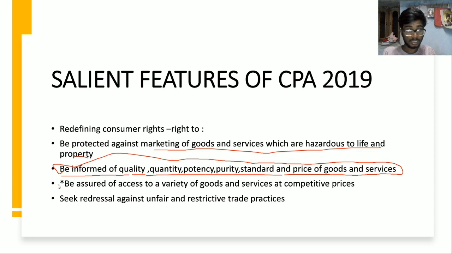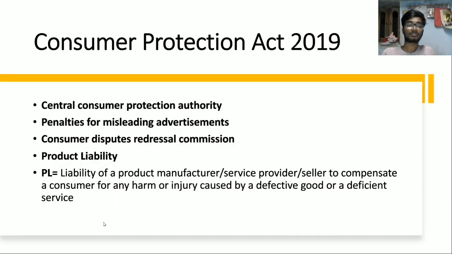And next, most important, I marked with a star mark, that is, to be assured of access to a variety of goods and services at competitive prices. What do I mean by this? Access to a variety of goods and services at competitive prices. It means it is reducing monopoly, it is increasing competition, and to seek redressal against unfair and restrictive trade practices.